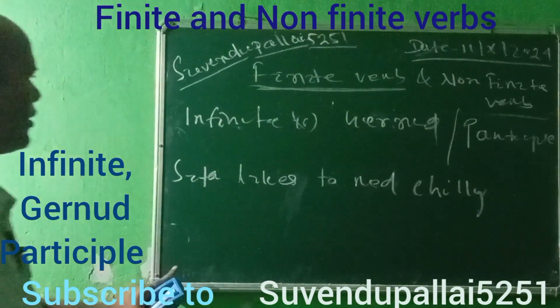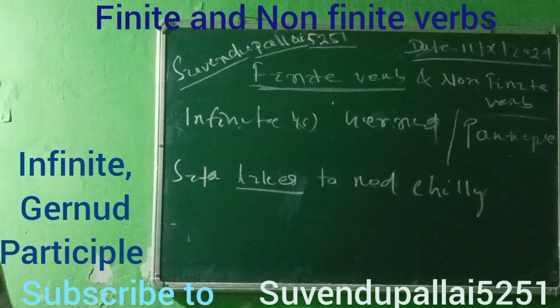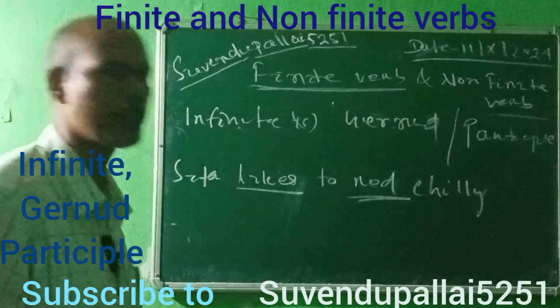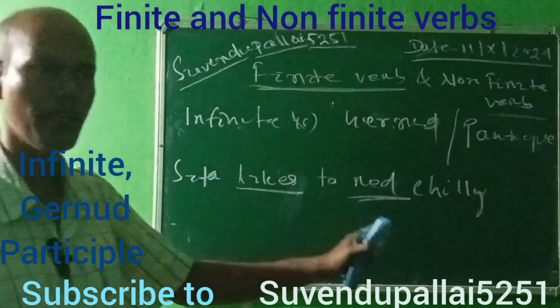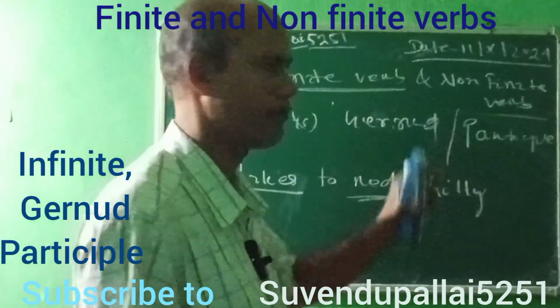Here, likes is a finite verb because it is carrying tense, and read is an adjective. Read is an adjective, and it is also a non-finite verb.